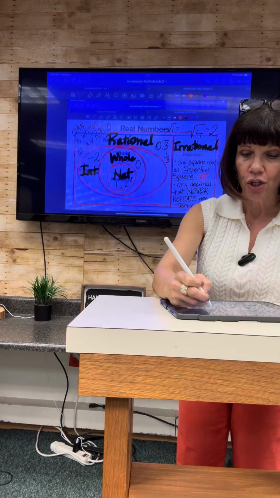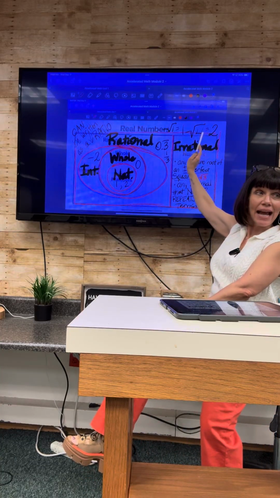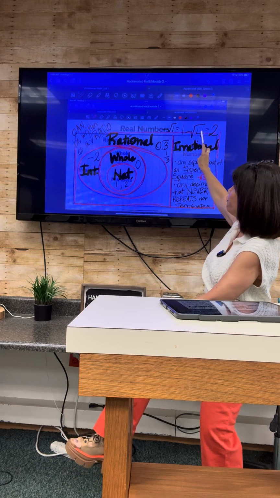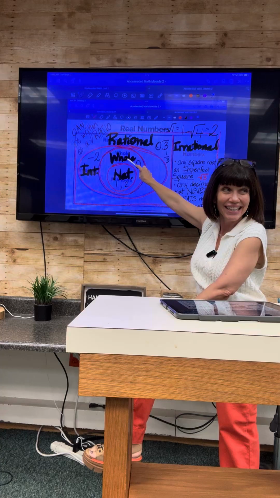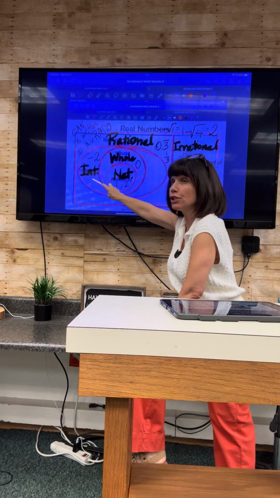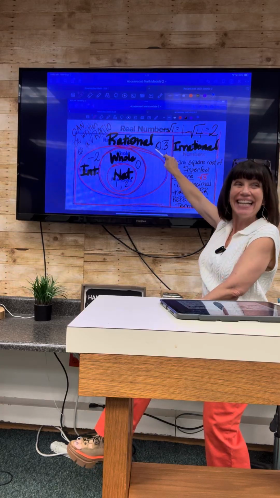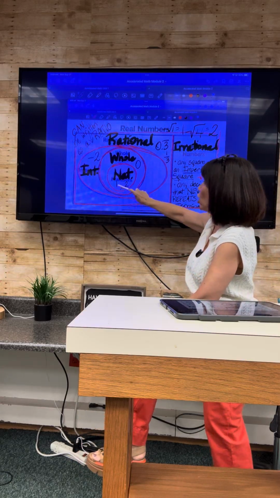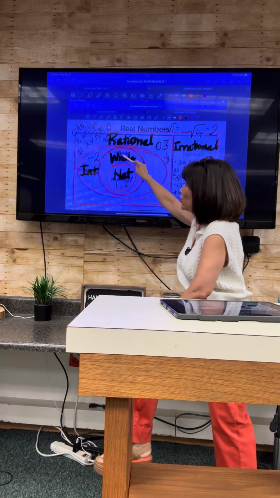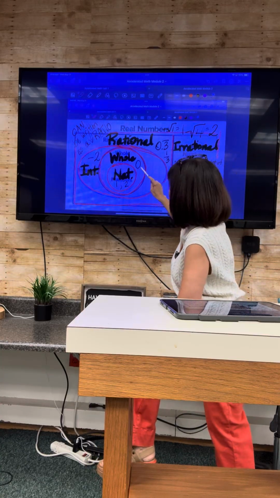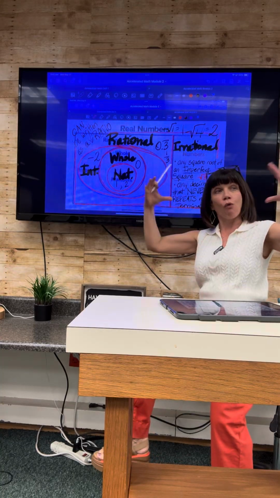So I'll ask you this. Is 2 a whole number? Yes. Therefore, square root of 4 could go in this category, whole number, couldn't it? Would it therefore also be an integer? Yes. Would it therefore also be rational? Yes. Would it therefore also be natural? No. When you're within a circle, it only includes that circle and everything going out from it.